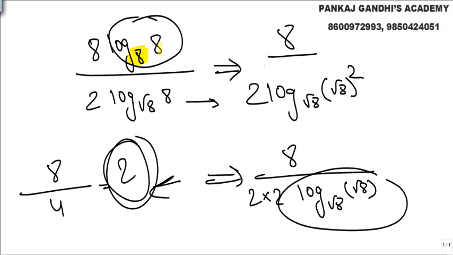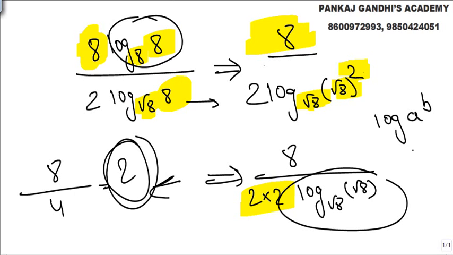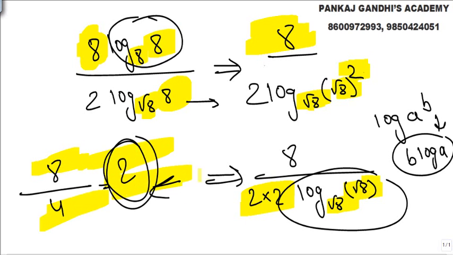Look, log a to the base a is 1. So only 8 is left here. Root 8 is there, so 8 can be written as root 8 squared. So now this 2 comes this side, 2 into 2. Fundamental property we have: which property? Log a raised to b is nothing but b log a. Fundamental property we have. So now log root 8 to the base root 8 comes out 1, 8 by 4, answer is nothing but 2.